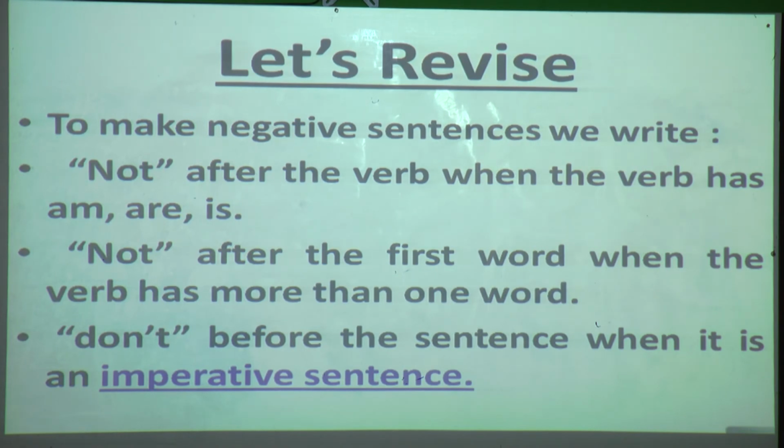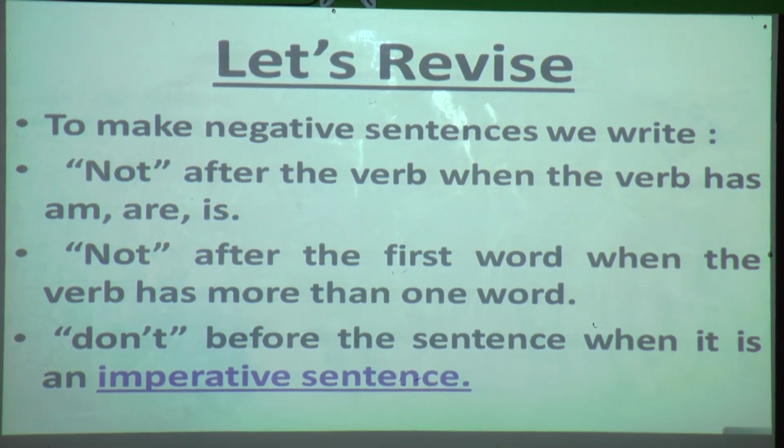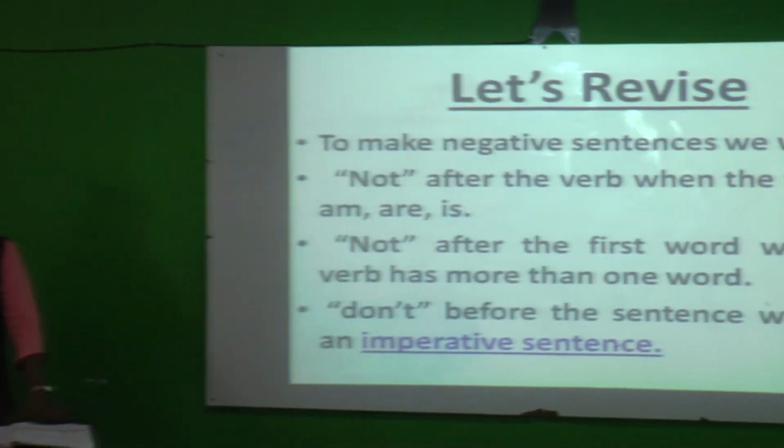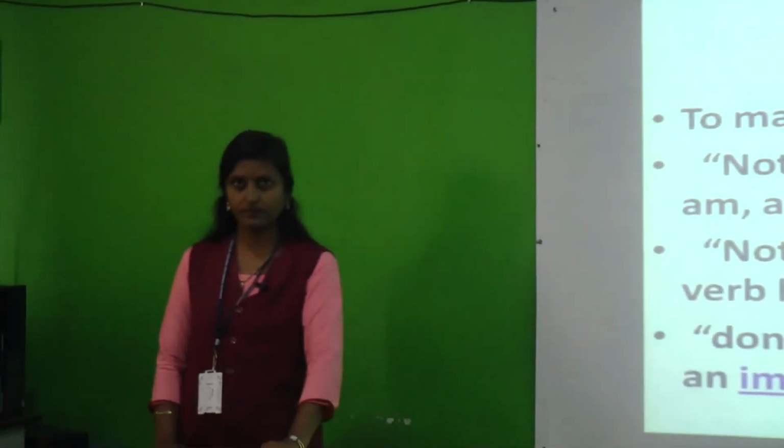Yes, we are going to put don't or do not before the sentence when it is an imperative sentence. So understood students what we have learned? Yes. So we have learned about negative sentence.